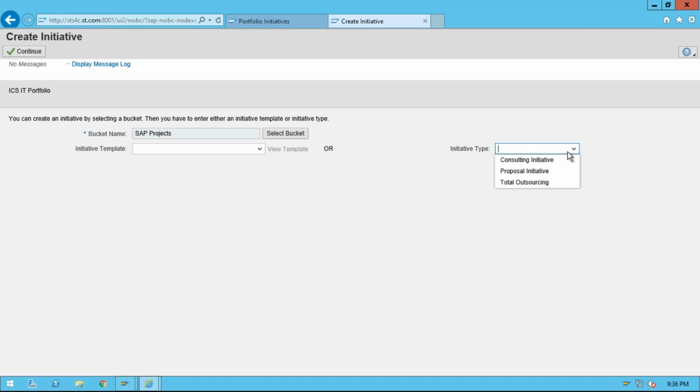You select here, and as of now, it is showing three different initiative types. One is consulting initiative, another is a proposal, and the third is total outsourcing. So let us consider total outsourcing here. Go to continue.